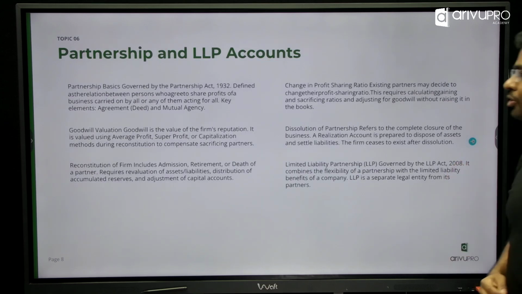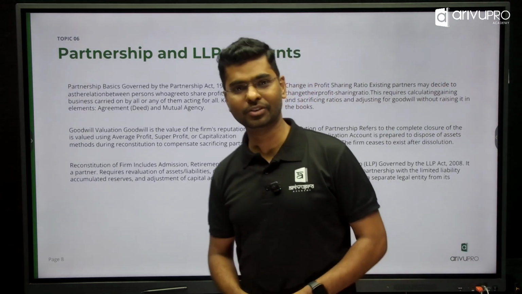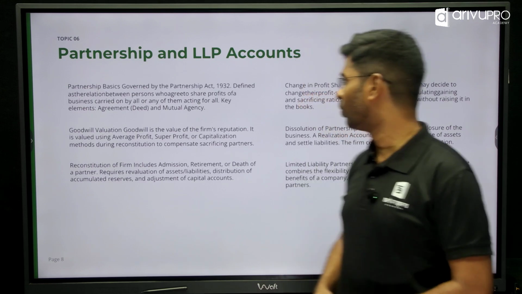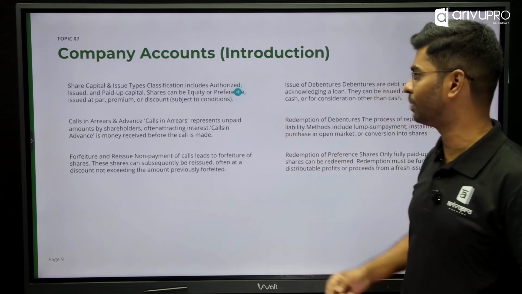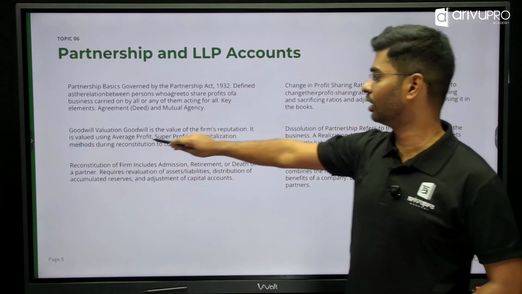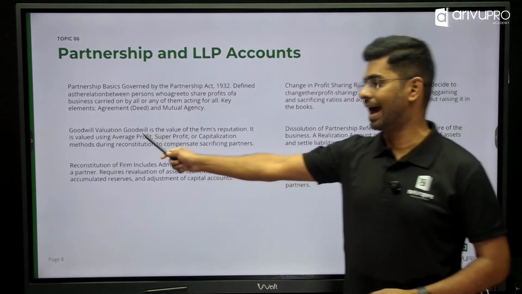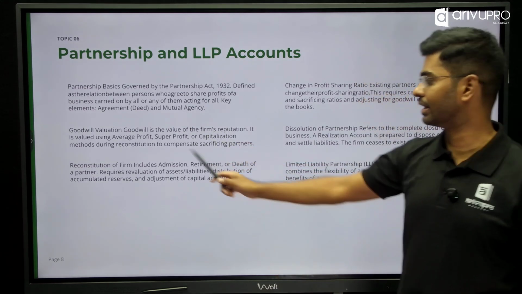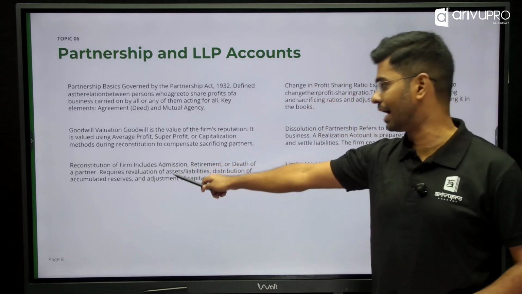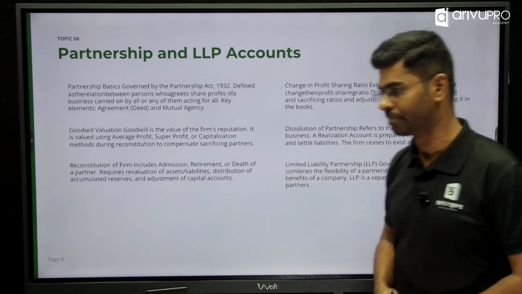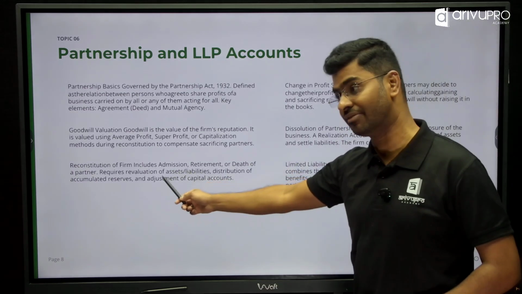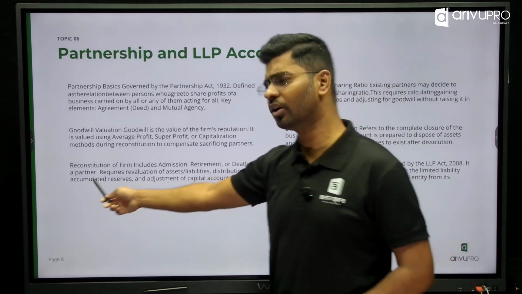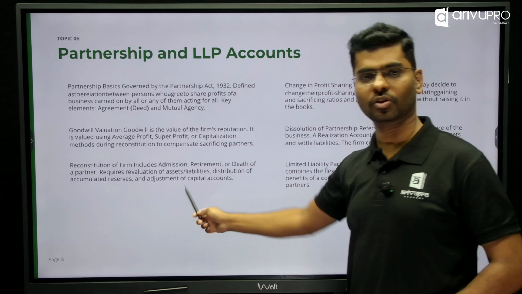Finally, now let's come to your partnership. When we look into the partnership, this is the lengthiest topic in your entire CSEET. One, we are going to learn a little bit of the Partnership Act. Then we are going to learn about goodwill valuation. Here we have the average profits method, super profits method, and capitalization method. Then we have reconstitution of the firm, where we are going to learn about admission, retirement, and death. Then we are going to look at how we revalue an asset, how we distribute profits, how we accumulate reserves, and adjustments of capital accounts.